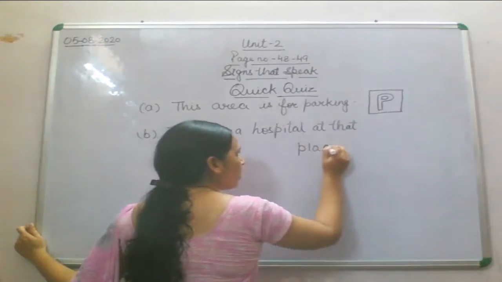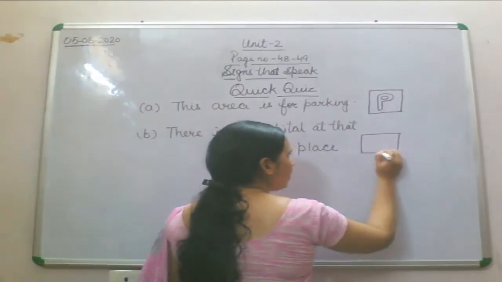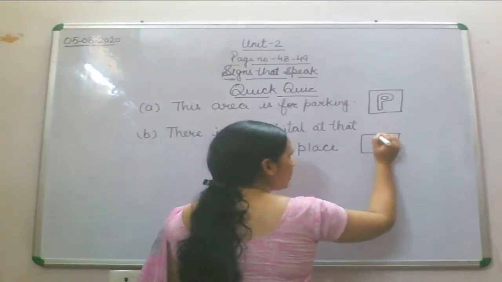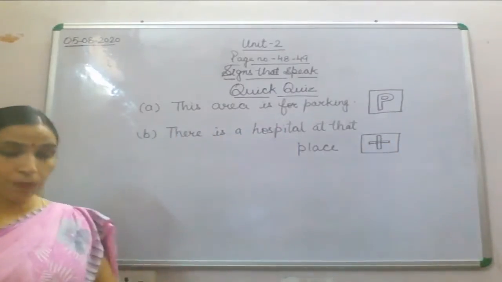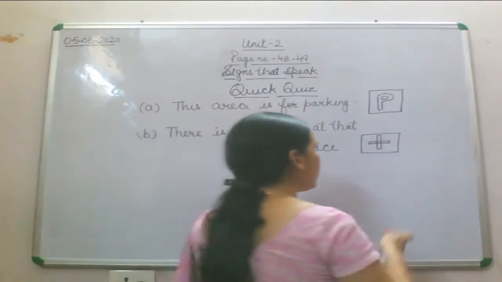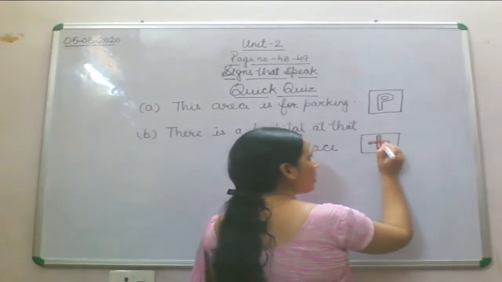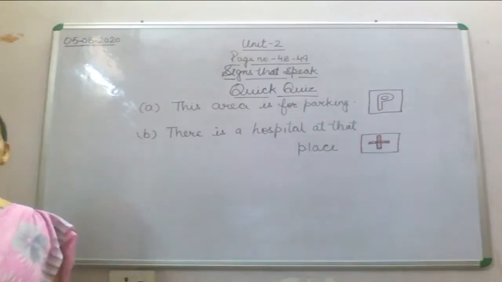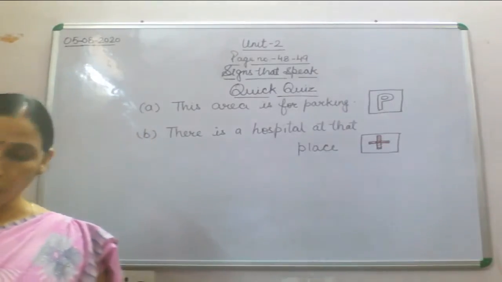Now what kind of a sign will you find out there? One rectangle having a bed in it, or this plus sign you will find over there. Most probably this plus sign will be in red color, so I am going to shade it in red color. So which sign is this? This is a symbol of hospital.